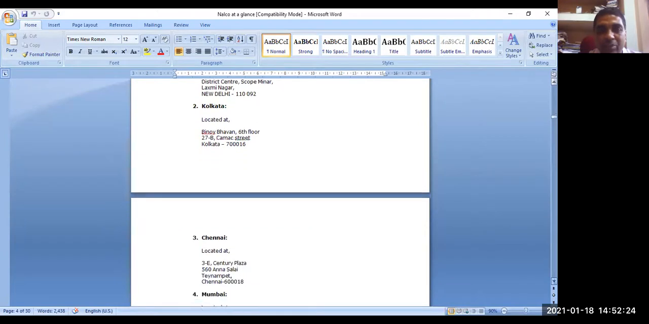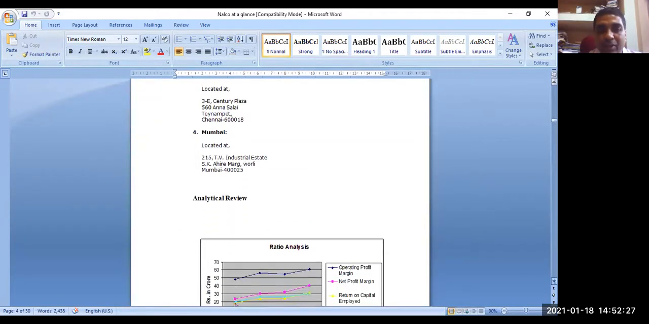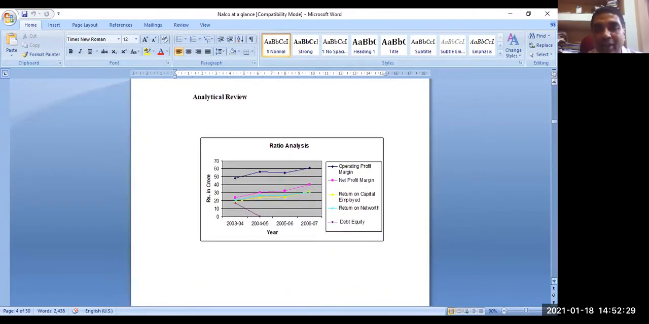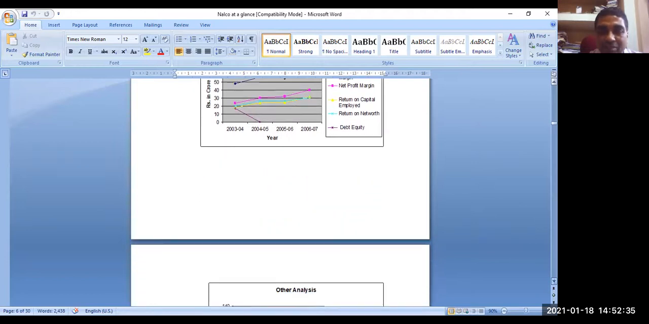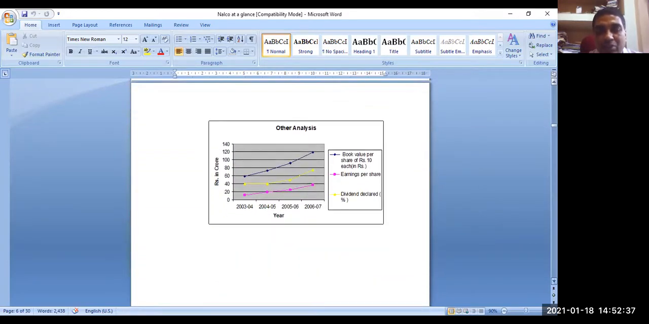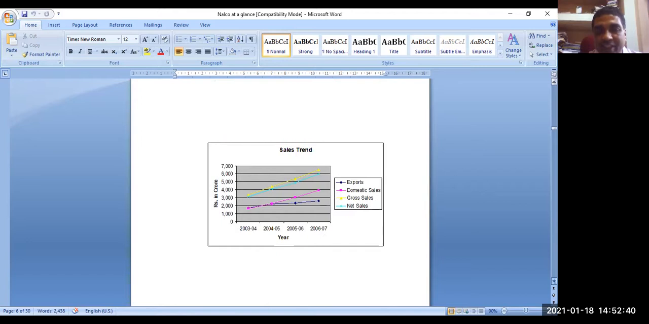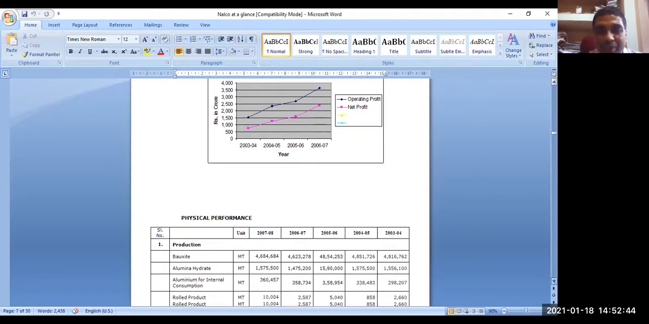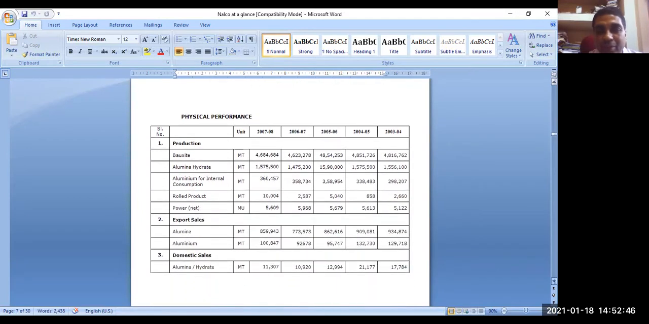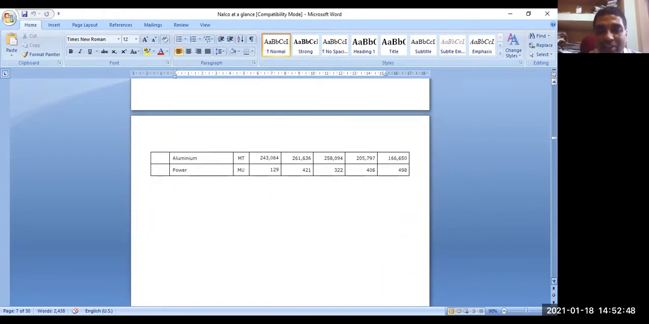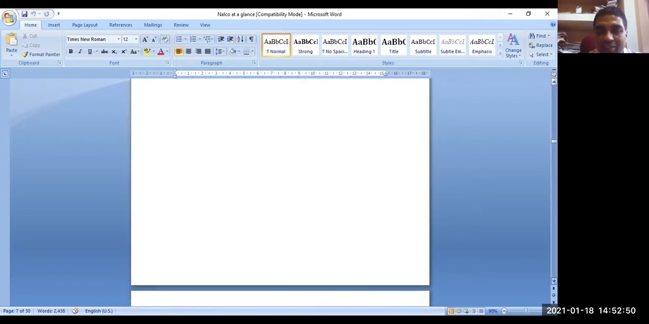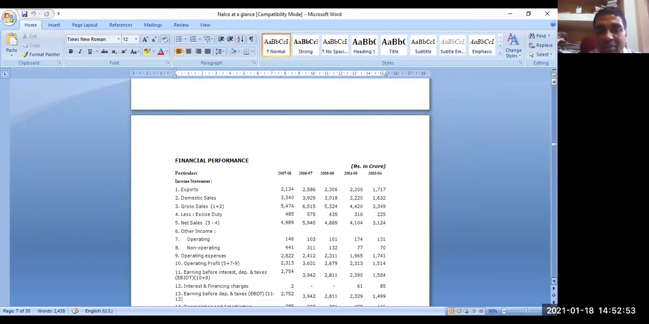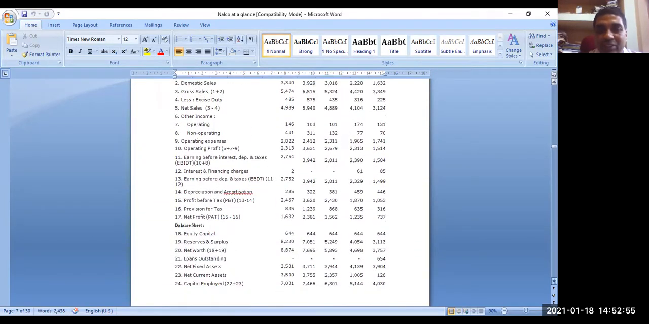These are their marketing offices at different places, Chennai, Mumbai, all the metros. And you see, these are some analyses which are published, publicly available from their website. One can understand various ratios, some other analyses, sales trend. You can say this is some pre-audit activity. Profit trend one can understand. Performance data is also available on the company's website. Financial performance of past several years one can see.